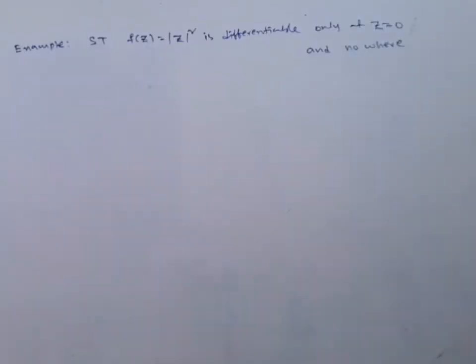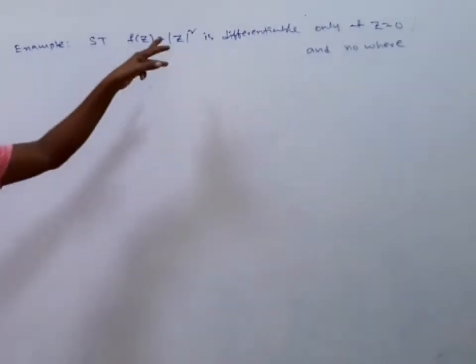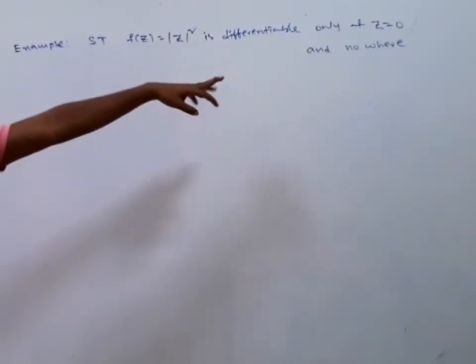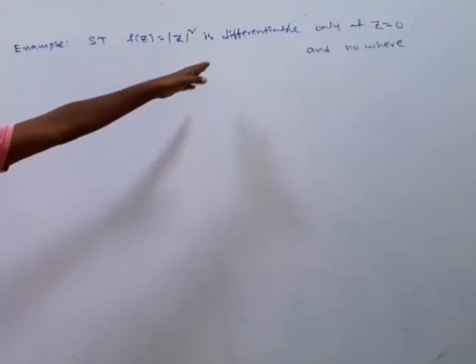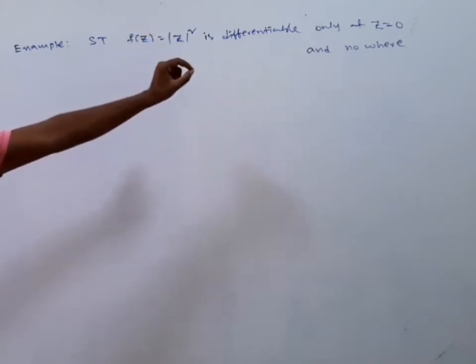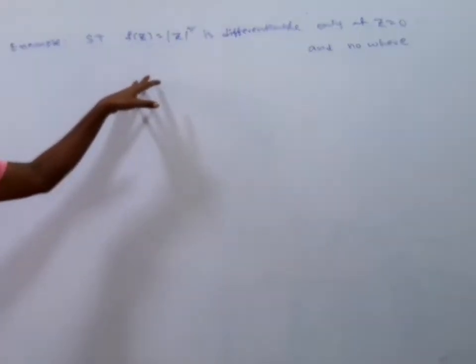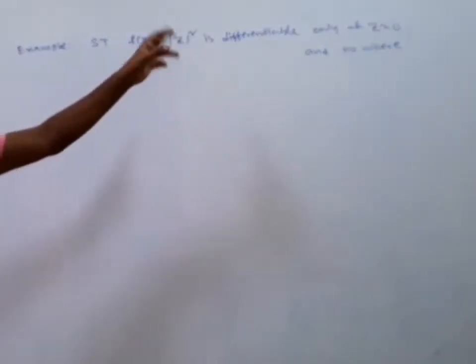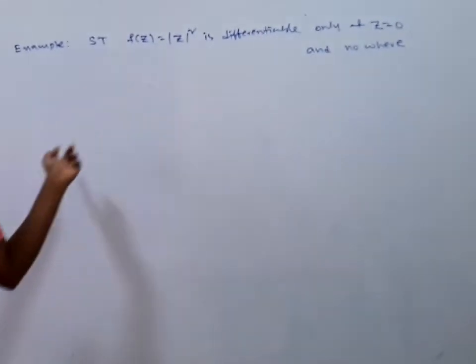You may try this problem. Show that f of z equals mod z whole square, the magnitude of a complex number whole square, is differentiable only at z equals 0 and nowhere else. That is, the function f of z equals mod z square is differentiable only at z equals 0. Other than 0 it is not differentiable.